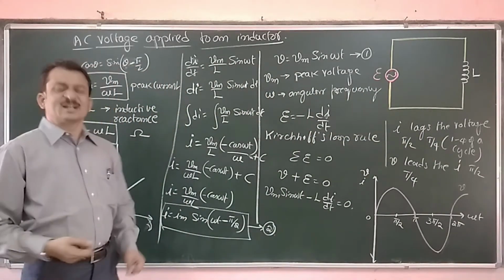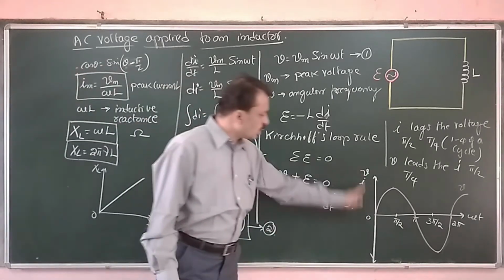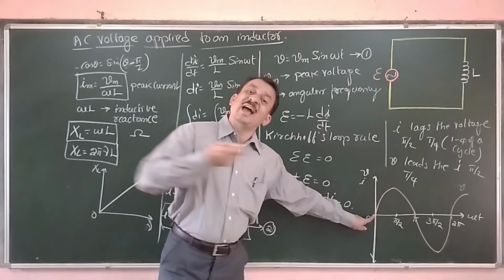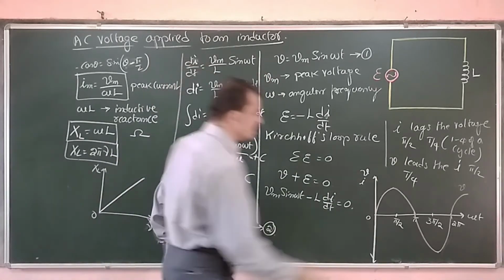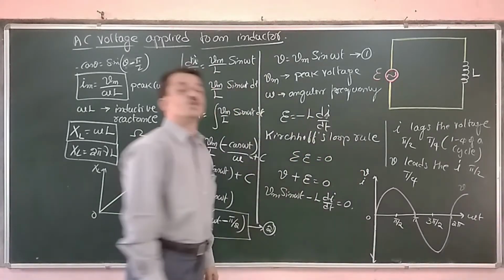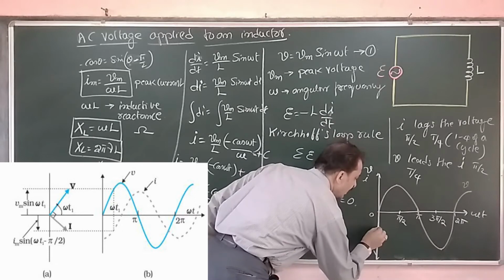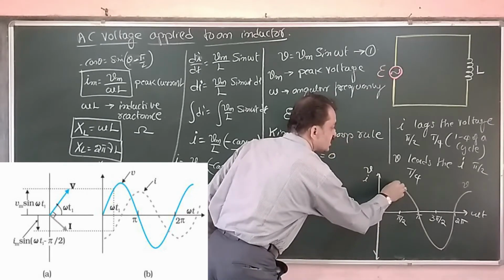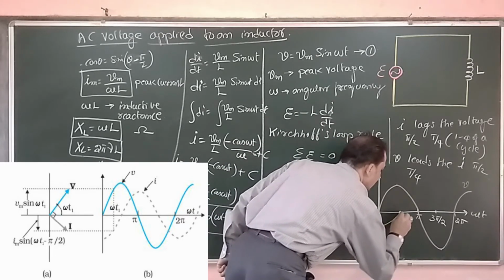Similarly, we have to write the corresponding current. Now as the voltage is at 0, current should be lagging behind. How much? 90 degree. So 90 degree means initially the current should be at negative maximum. Now the current is lagging behind, it is negative maximum initially. As and when the voltage reaches positive maximum, the current is coming backward.